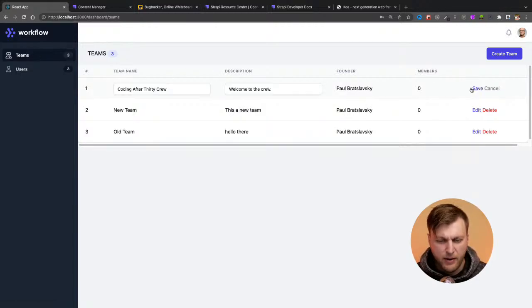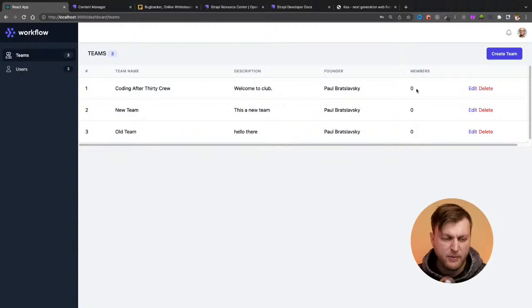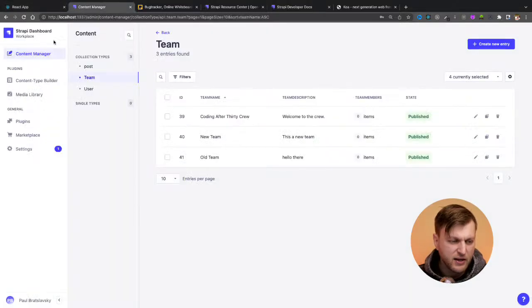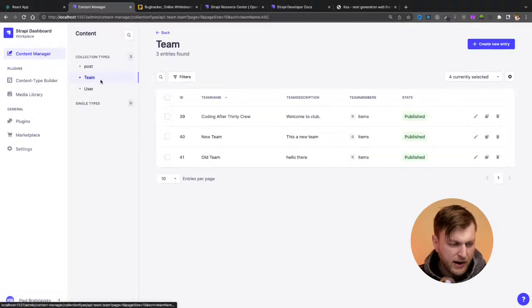But today we're going to talk about how I got this edit feature to work, to be able to update data. I can't spell, obviously, update data. And Strapi is what allows me to do that. And as you can see here, I go to my content manager, I refresh, and I go to my teams. Notice how I said, welcome to the club.